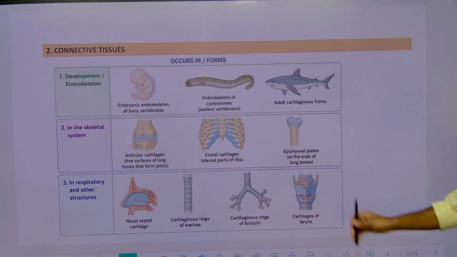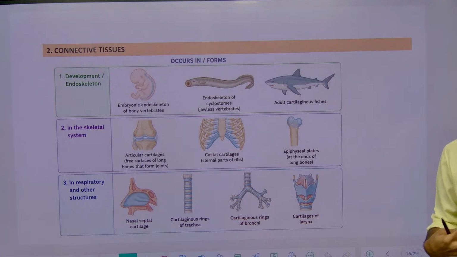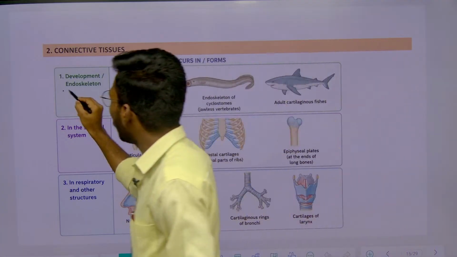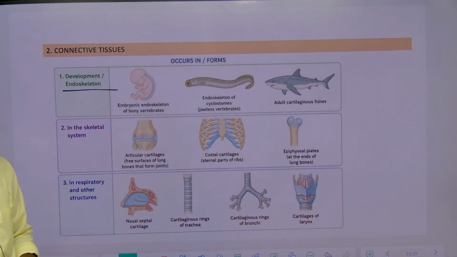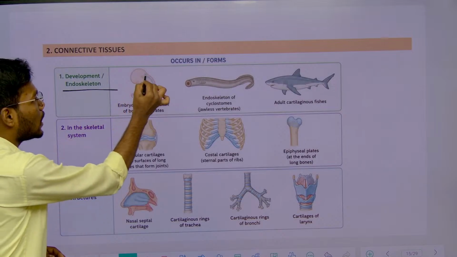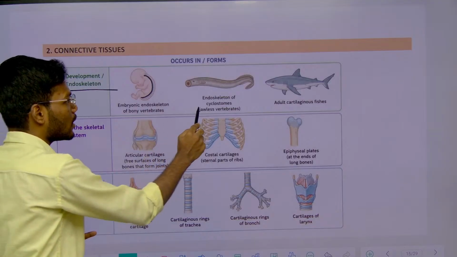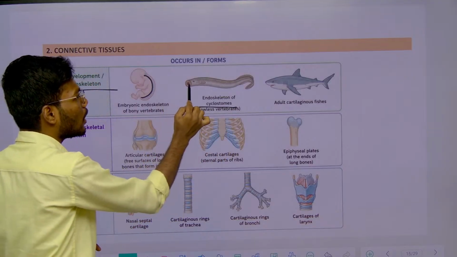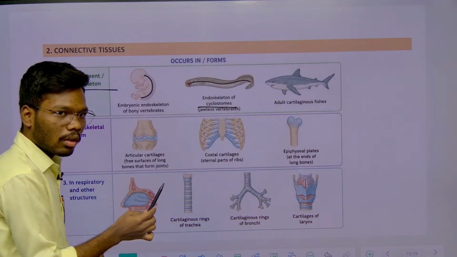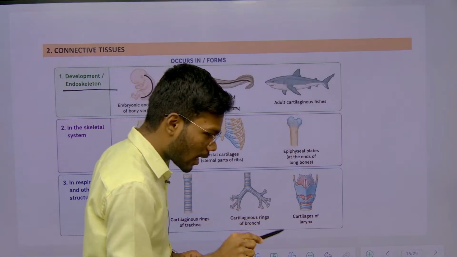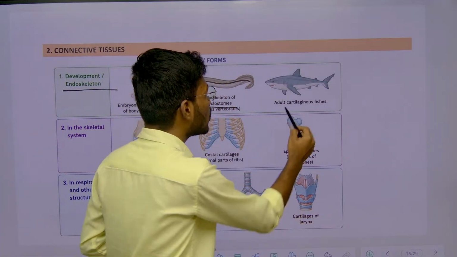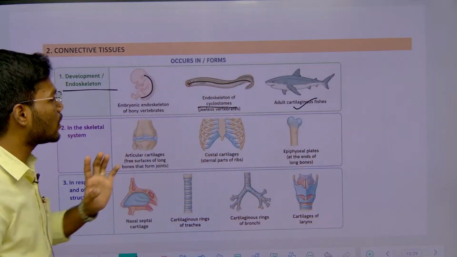So next, where is this cartilage going to be present? If you see the endoskeleton, the backbone of all animals, this cartilage is present. We already saw in the animal kingdom there are some cyclostomes. Their endoskeleton is also made up of this cartilage, and also we have cartilaginous fishes and bony fishes. So cartilaginous fishes also have this cartilage.